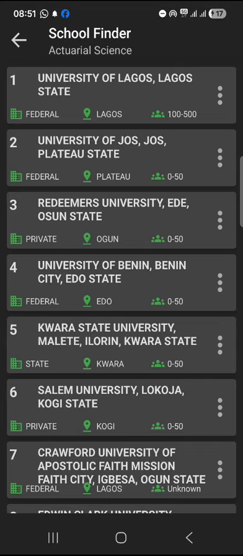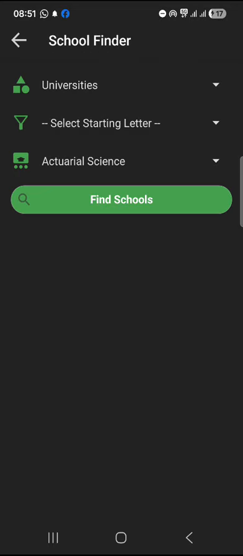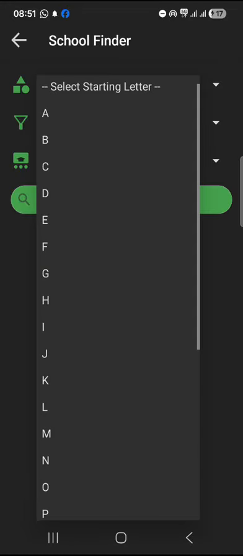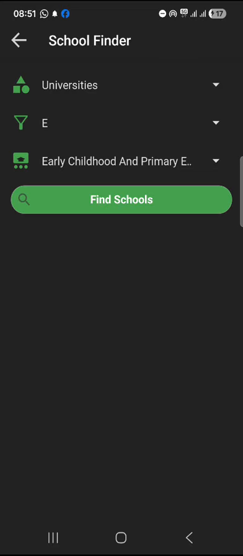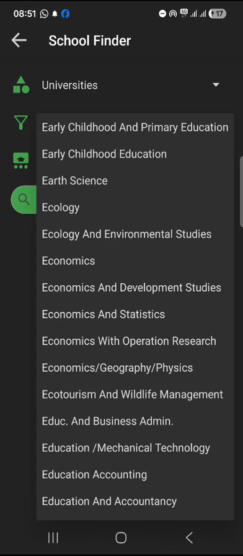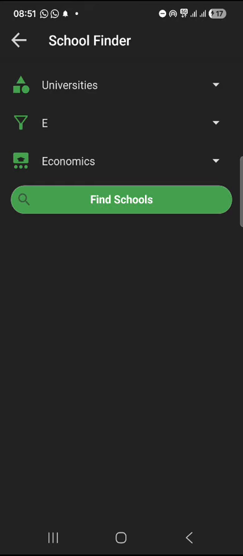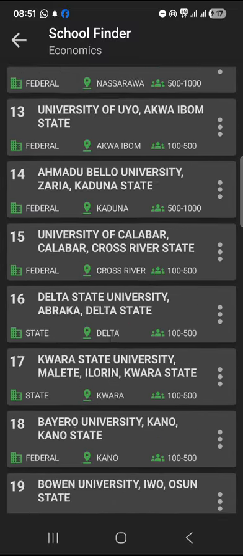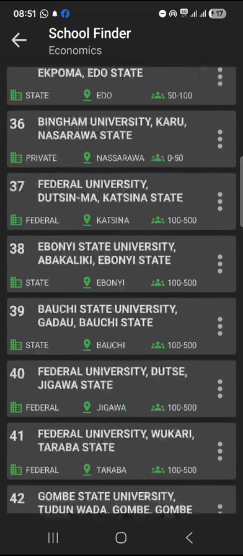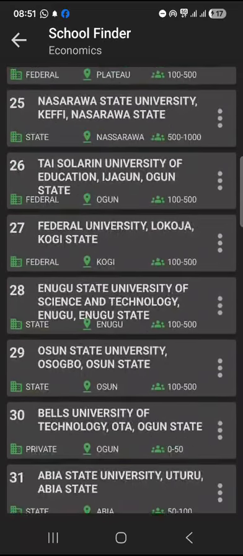Now, that's one key piece of information you can get. And if you go back, you can filter by letter. So I can say I want all courses starting with letter E. Then I can pick any of the courses starting with letter E, in this case, economics. Once I click find schools, I'm going to get all the schools or institutions offering that particular course.